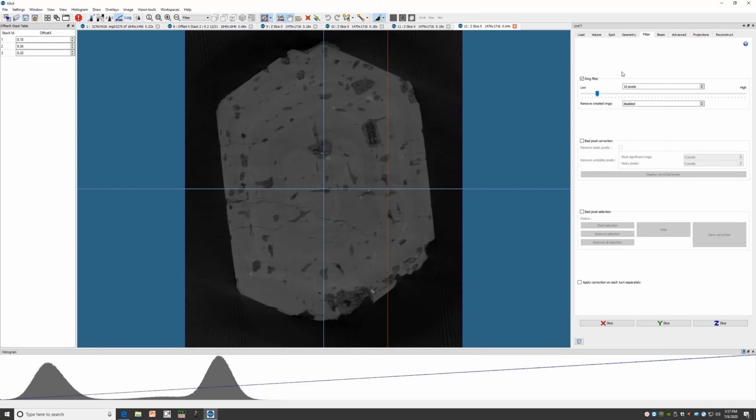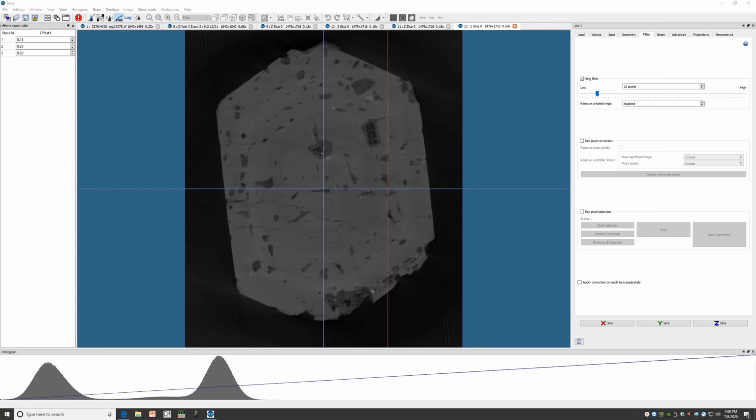The first option in the Filter tab is the ring filter, which is usually the most important. It's generally applied by default when you reconstruct a sample. Here we can see that it's selected and that it's set to 10 pixels. This value represents the radius of the rings that are going to be removed. Usually 10 pixels is a good place to start.